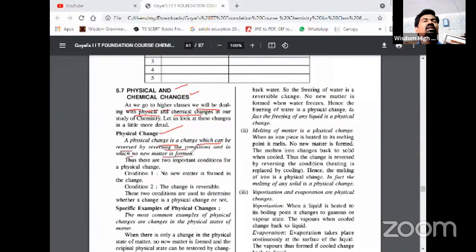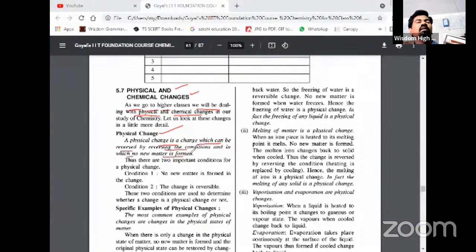A physical change is a type of change in which no new substance is formed, and that substance will go back to its original form when you reverse the conditions of temperature and pressure. There is no new substance in a physical change. That is called a physical change.